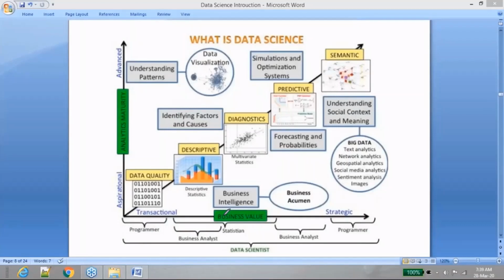So you may have to go and influence the people who are working in ETL. You may have to say, hey, I don't have this so-called historical data. I want you to start extracting this data for me. Yes, you need to influence. You should be able to influence these people. You can also say, hey, this particular report is not available. It would be very nice for me if you can produce this data so that I can make use of it. Yes, you should be able to influence them. If required, you should also be able to build your own dashboards. You should have those capabilities as well, being a data scientist.